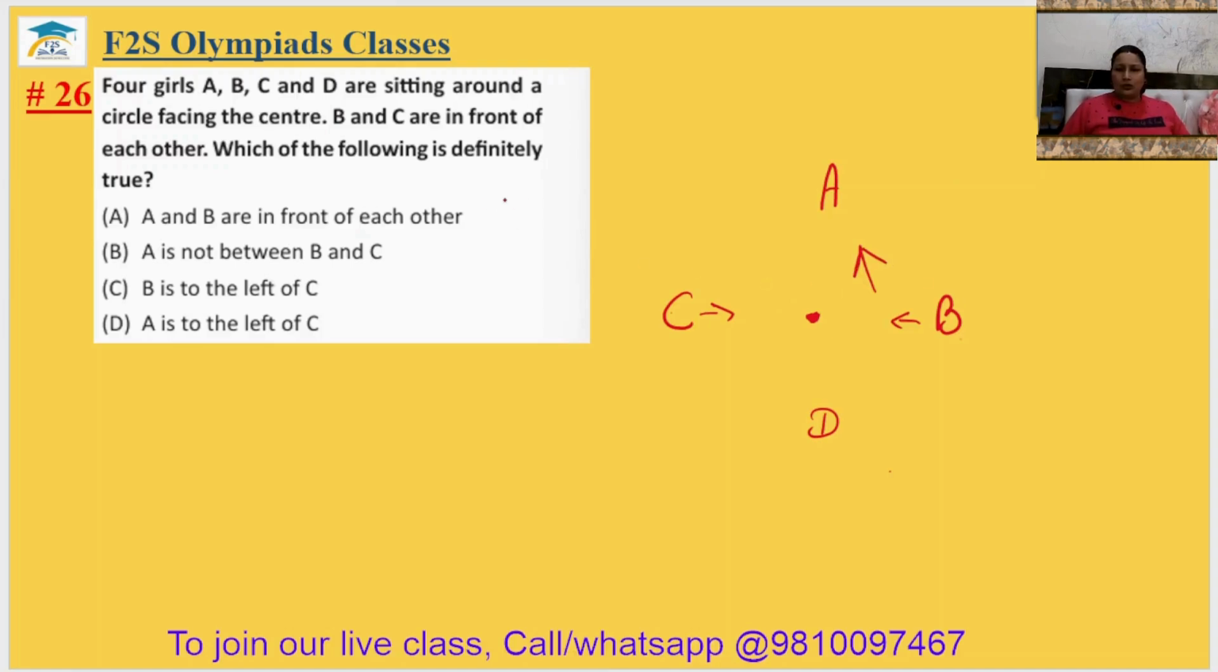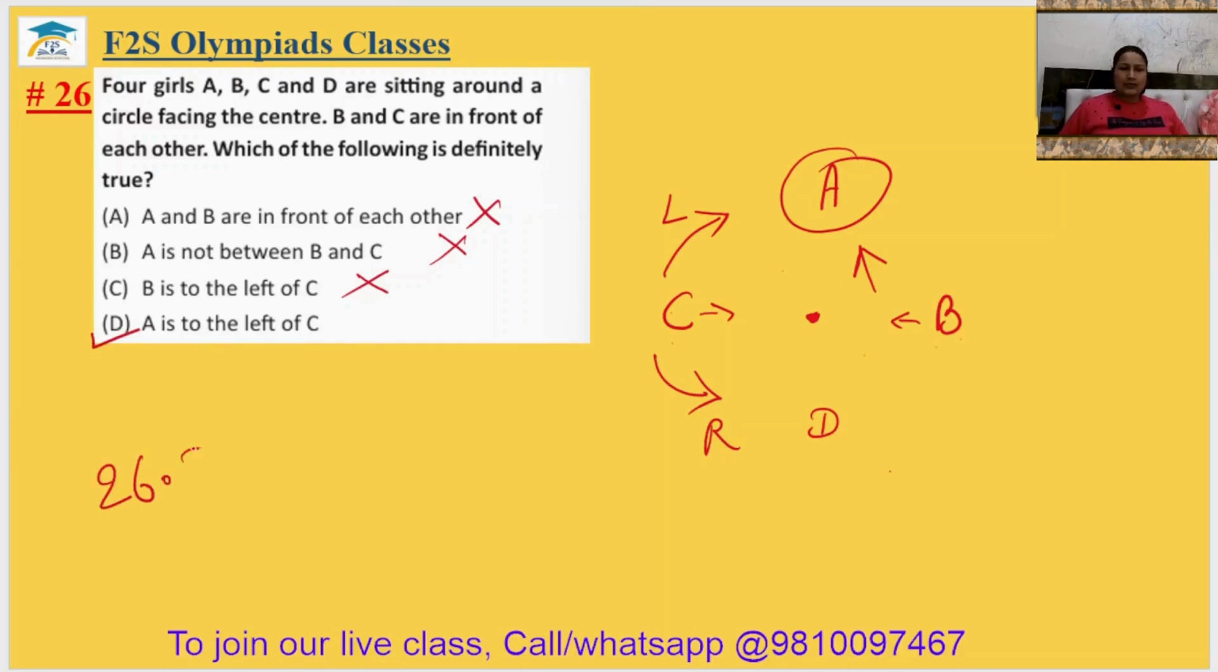These two, no, wrong. A is not between B and C. Yes, A is between B and C. This is also wrong. B is to the left of C. So B is the left of C. This is also wrong. A is to the left of C. A is on the left of C. Yes, it is the left direction. It is the right direction. So option D is correct. The 26th answer will be option D.